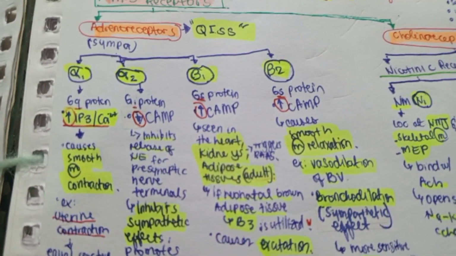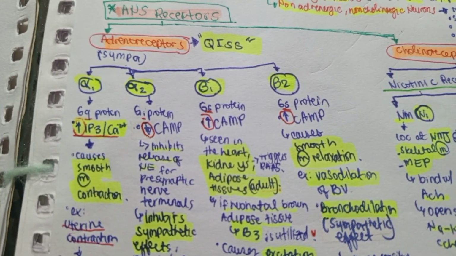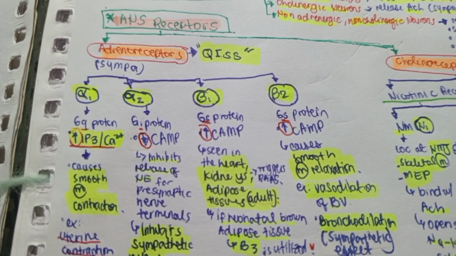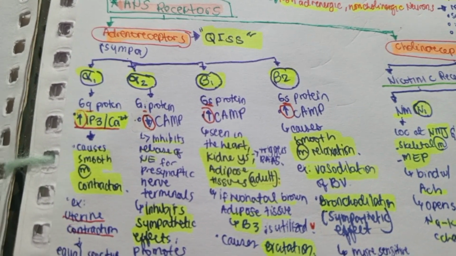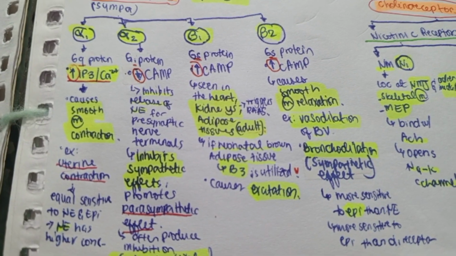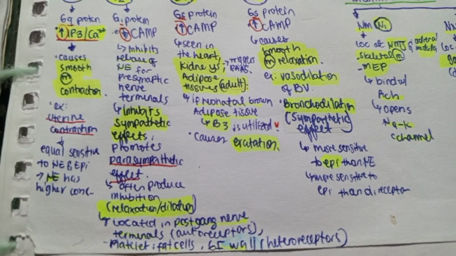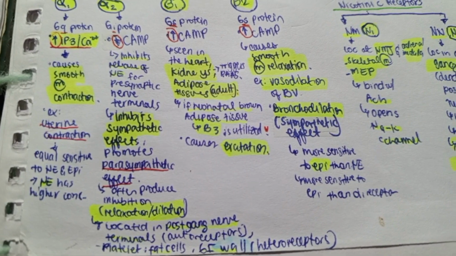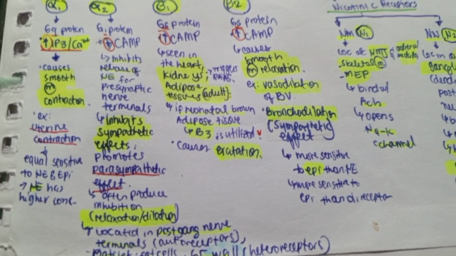And next is the alpha 2. Here, the Gi protein is responsible for lowering cAMP, so there is a decrease in cAMP, and it inhibits the release of norepinephrine from presynaptic nerve terminals. It inhibits sympathetic effects, and it promotes parasympathetic effects, and often produces inhibition, or there will be a relaxation or dilation. It is located in the postganglionic nerve terminals, so the autoreceptor, in the platelets, in the fat cells, and in the GI wall, or the heteroreceptor.